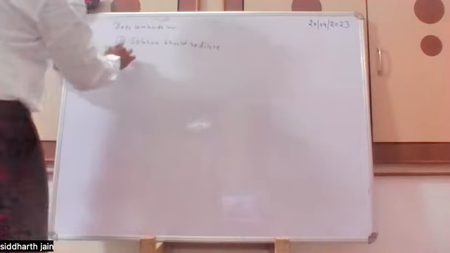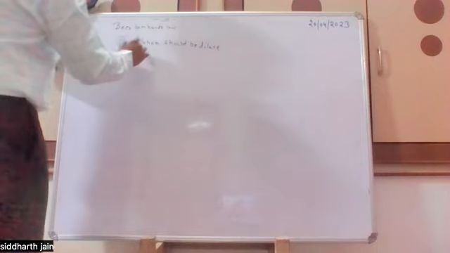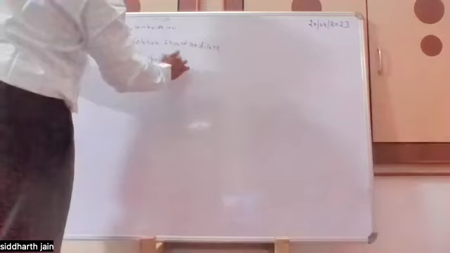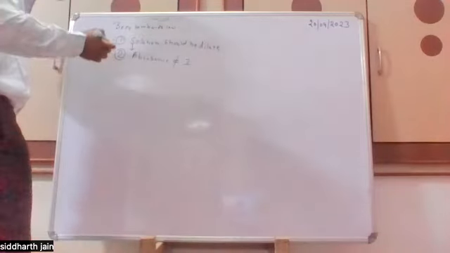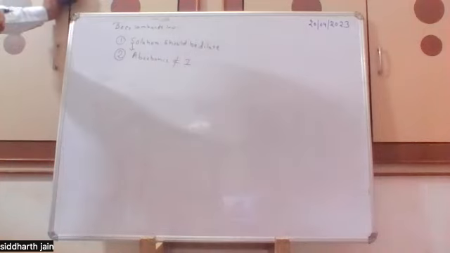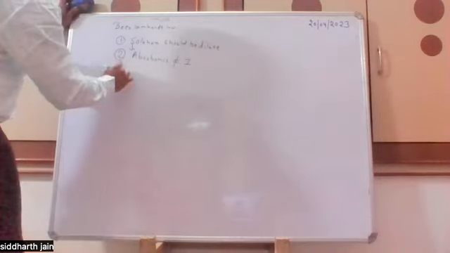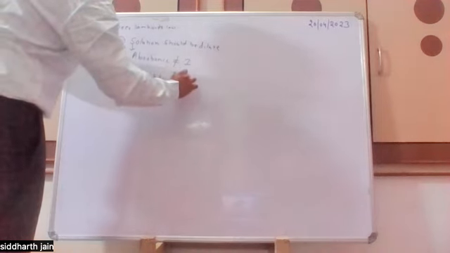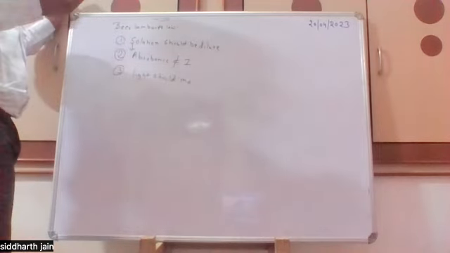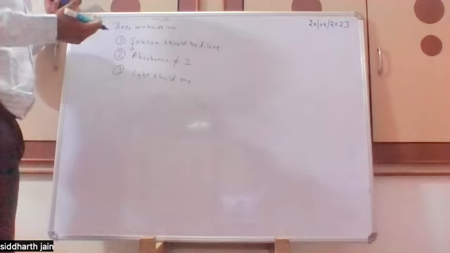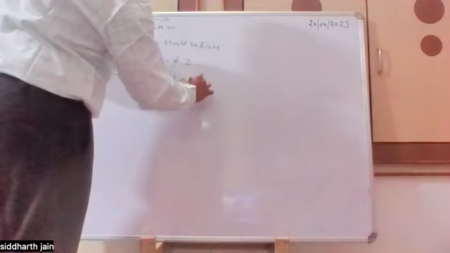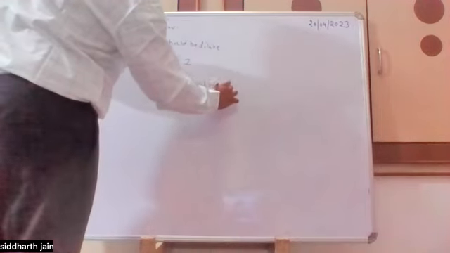Second thing, absorbance should not be greater than 1, because if it is greater than 1, then we are usually not able to measure that by the Beer-Lambert's law. And third thing, the light should be monochromatic. If polychromatic light is there and different wavelengths are there, then there can be a mixture in the absorbance of the solution. So these are the three limitations which I think. Yes, good.